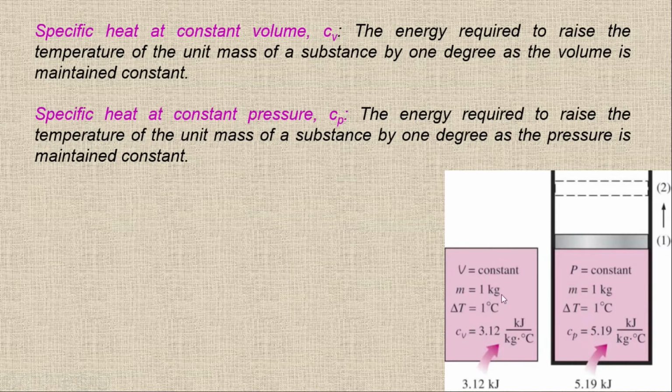But here the volume is constant, while on the right hand side we maintain the pressure constant. In both cases we have to add heat, and we are going to notice how much heat is required to change the temperature by 1 degree. In the case of constant pressure, we have to add more heat.